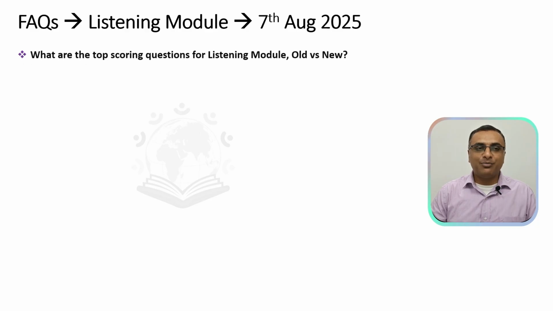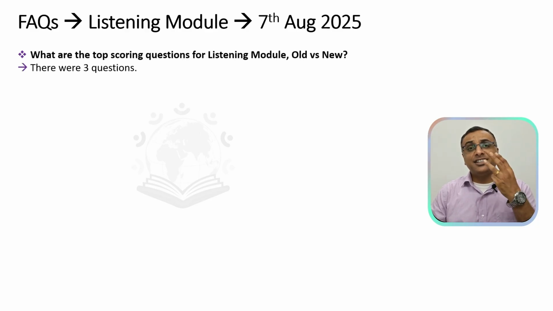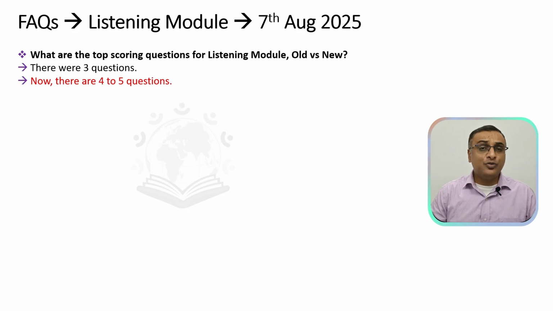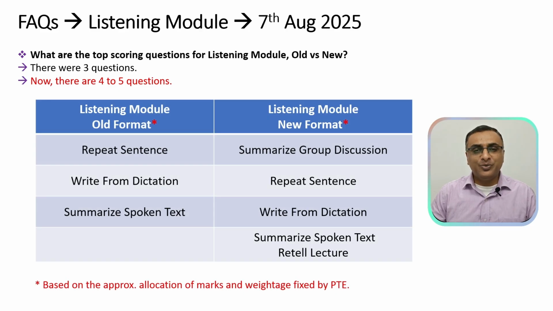Moving on to the listening module. Earlier you had just three important questions. Now you will get about 4 to 5 important questions in your listening module. To begin with, in the new format, summarize group discussion is a new question that is being added. It will be one of the topmost prioritized questions in your listening module, followed by repeat sentence and write from dictation.